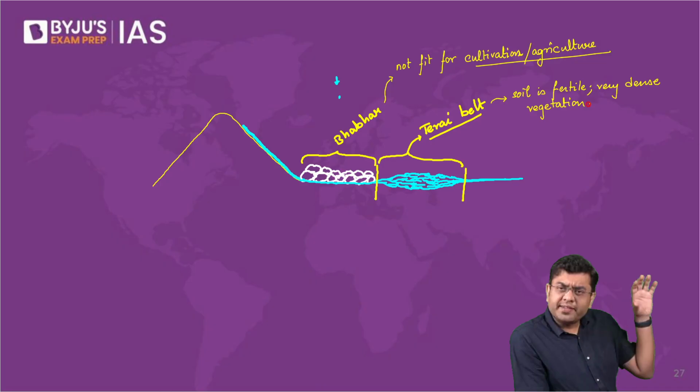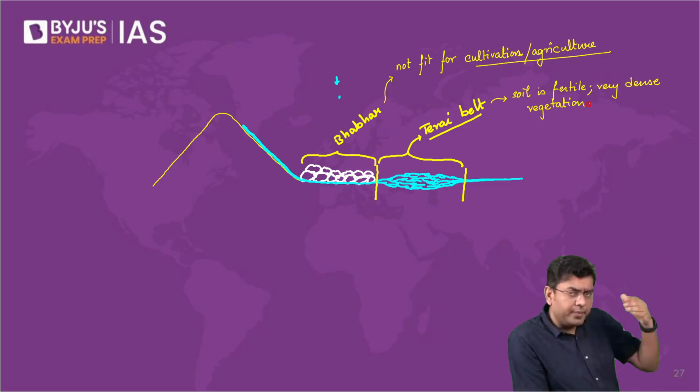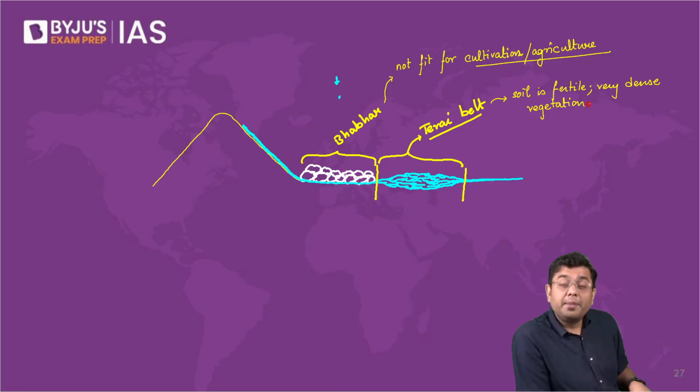Now, these areas, the northern portion of Uttar Pradesh, some northern tracts of Bihar, northern Bengal, northern Assam, and some portions in Uttarakhand, the southern portion of Uttarakhand, that is, they represent the Tarai belt. Now, they would be very densely forested, with very dense vegetation.